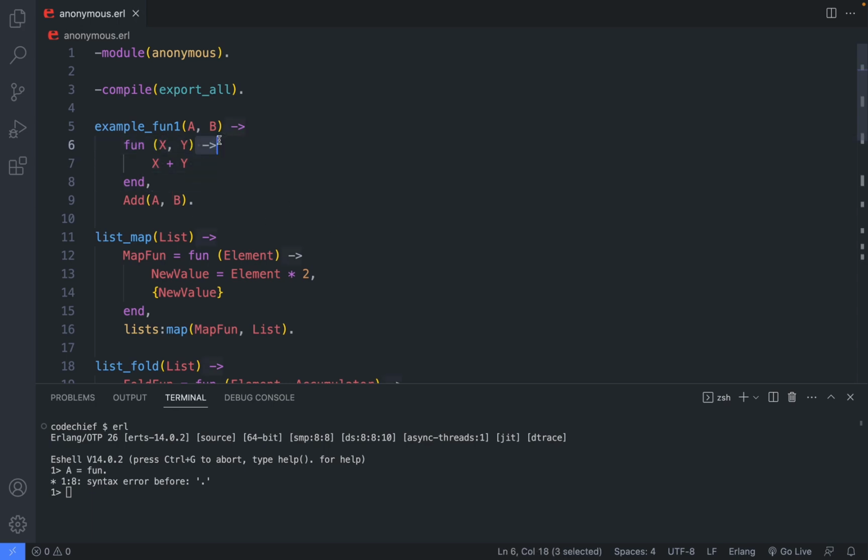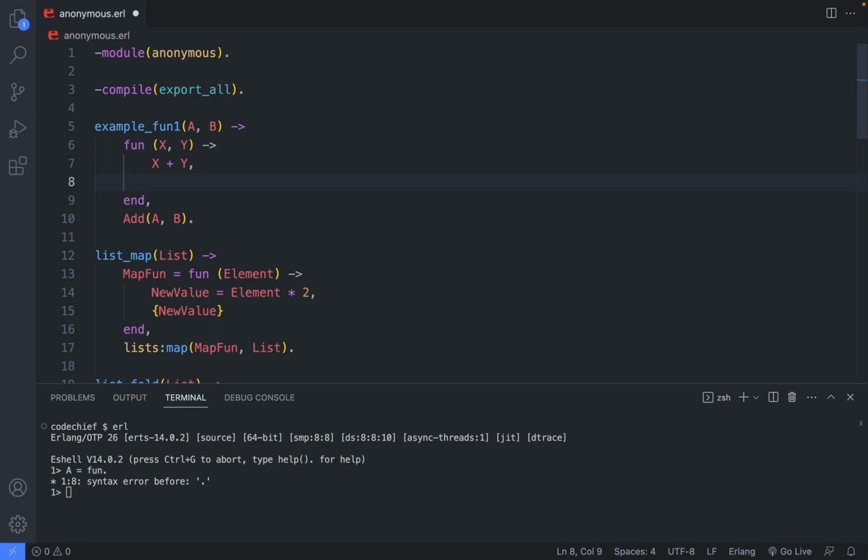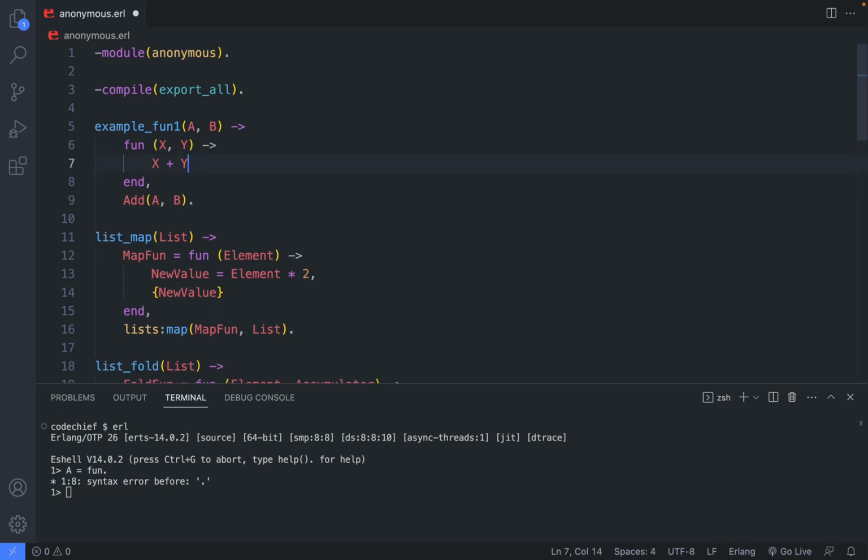After brackets, we are putting the arrow, just like in a normal function. Next, there is just a normal function definition. We can put in as many Erlang terms as we like, and the end keyword at the end, right? Okay, but I had a name for this fun, not actually a name. This is just a variable, right? It starts with uppercase, so we can bind some value here.